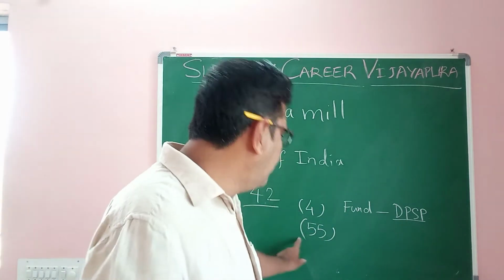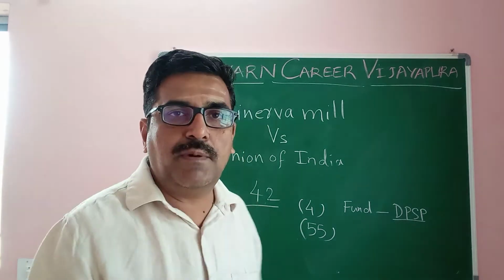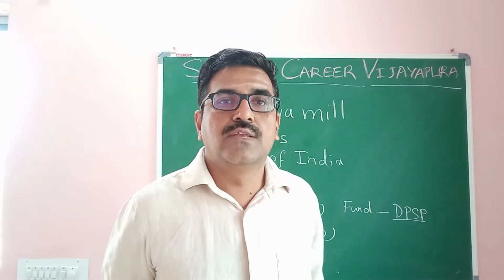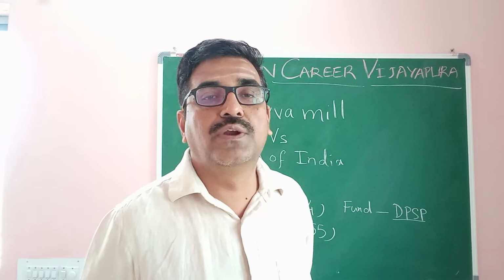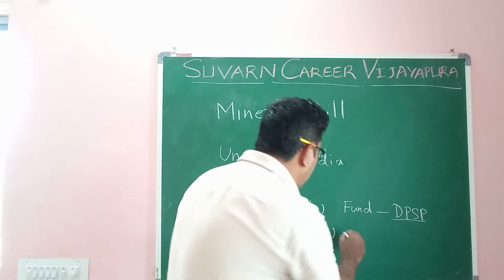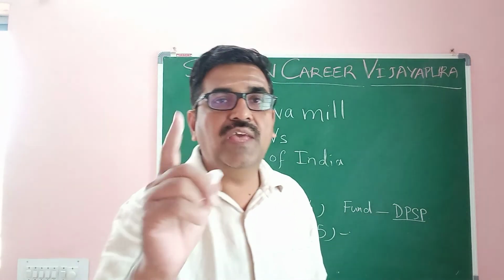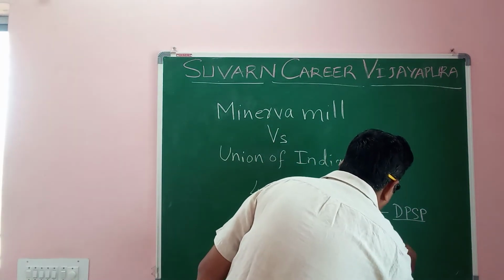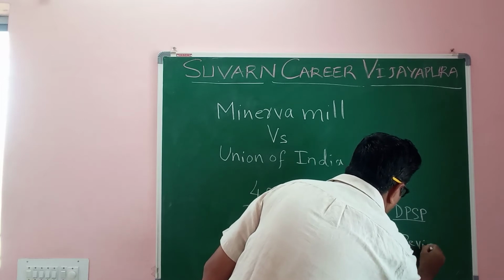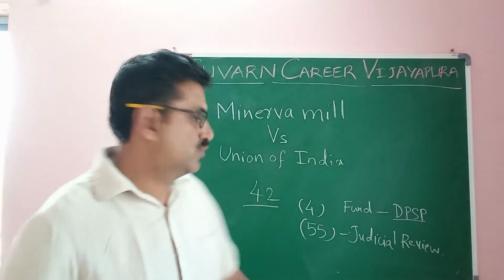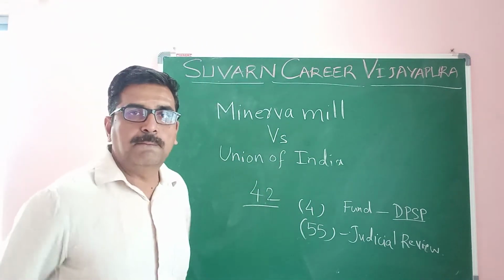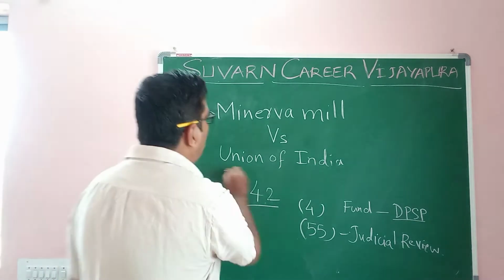And in section 55 of this 42nd amendment, it was said that any constitutional amendment cannot be judicially reviewed. So this is related to the judicial review of the constitutional amendment. These two things are very important to know. Then we will come to the Minerva Mill versus the Union of India.